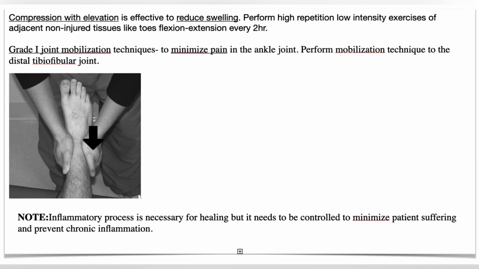Now here is one more thing. If we perform movement of non-injured tissues such as toe flexion and extension, because those muscles are not injured, the main injured ligaments are of ankle joint, medial and lateral ligaments, so we can perform movement of other non-injured tissues. And if we perform high repetitive low intensity movements, then it actually helps in reducing swelling even more effectively. So apart from RICE protocol, we can also do mobilization. So there are basically 4 to 5 grades of mobilization, and grade 1 is basically given to minimize the pain.